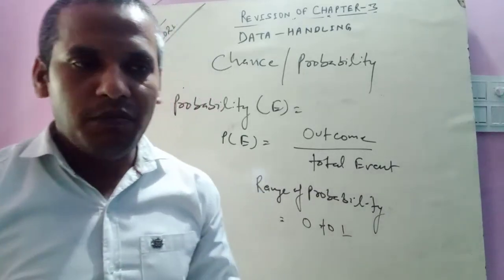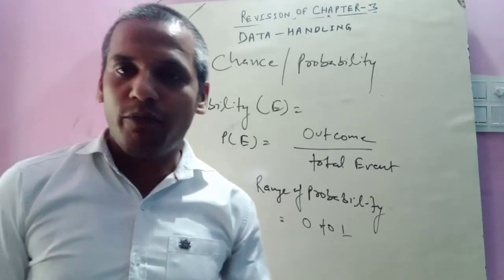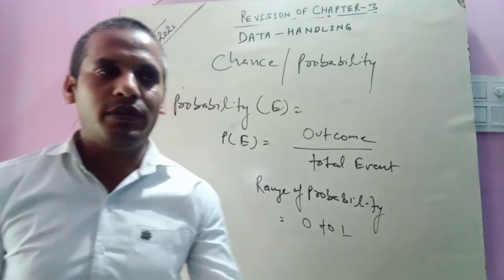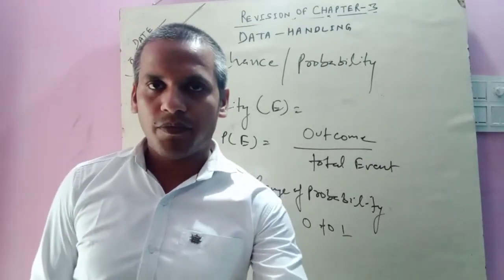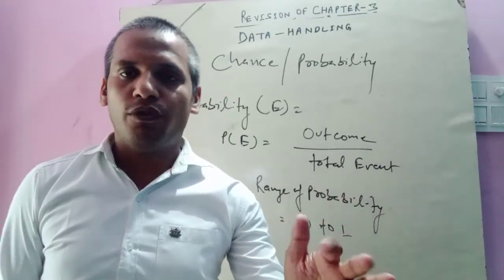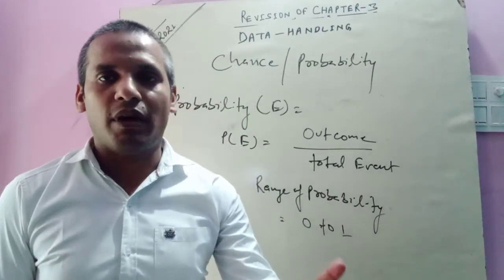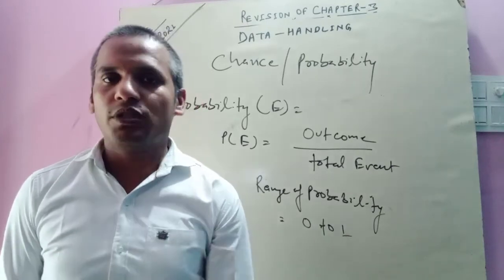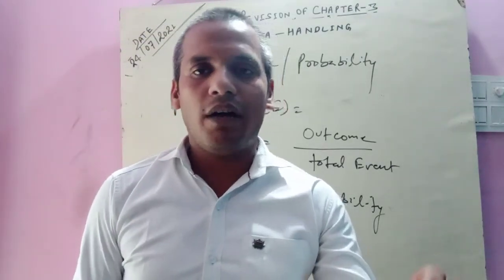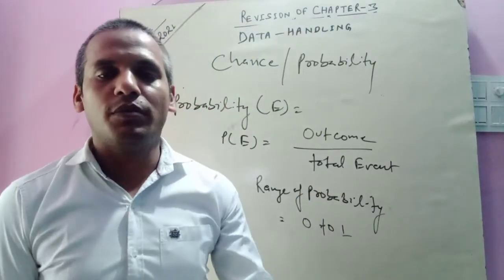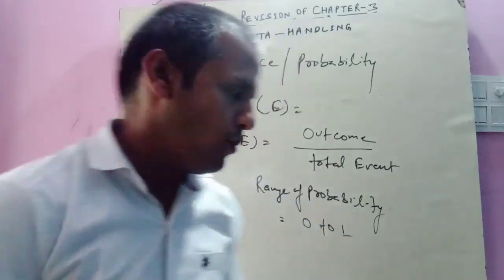The probability never be more than 1, and if an impossible event is there, then we can say its result is 0. In a dice, there are 6 faces: 1 2 3 4 5 and 6. If anyone asks what is the probability of getting the number 7, it is impossible because in the dice there is no number 7. So it is an impossible event, and its result is 0.